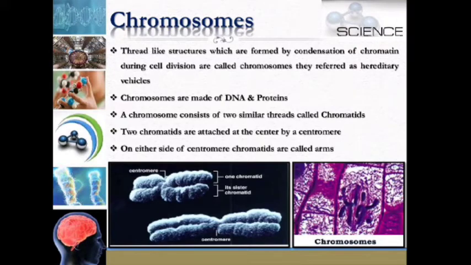So chromosomes are found inside the nucleus. These are thread-like structures formed by condensation of chromatin during cell division, called chromosomes. They are referred to as hereditary vehicles. Chromosomes are made up of DNA and proteins. A chromosome consists of two similar threads called chromatids. Two chromatids are attached at the center by a centromere. On either side of the centromere, chromatids are called arms.